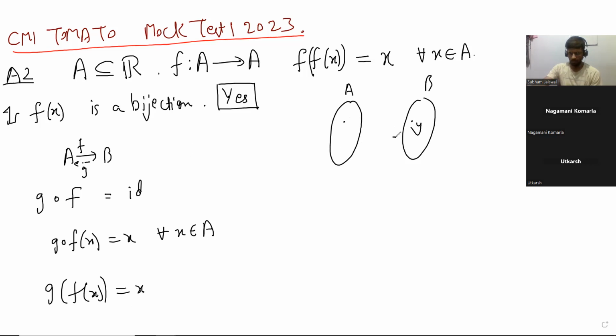Sir, I want to ask a few things. I just forgot these things. Bijection is both onto and 1-1, right? Yes. And then what is a surjection? I know surjection and injection, but I forgot what they are. Surjection is onto, and injection is 1-1. So two different things will go to two different things. Okay, I just forgot those terms. Injection and surjection, I understand.